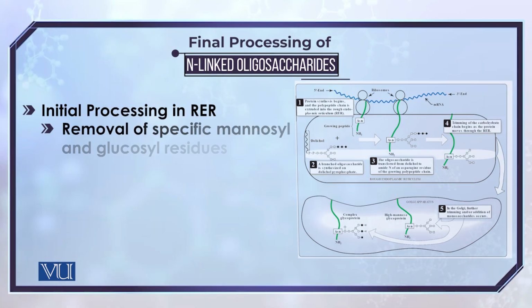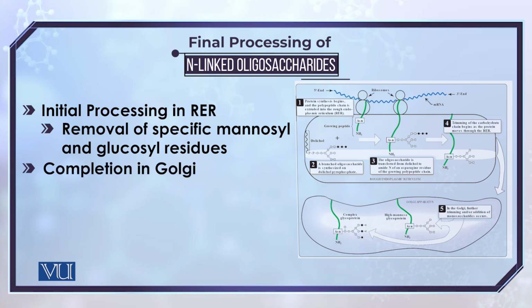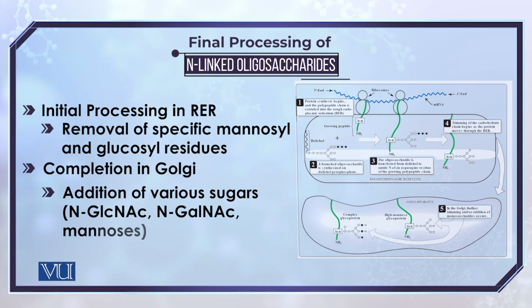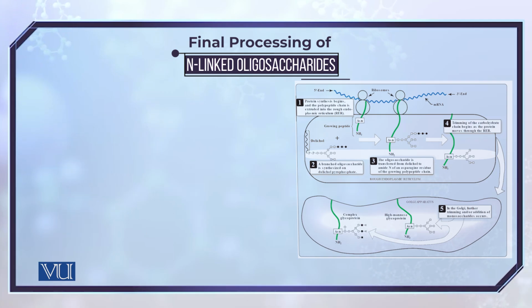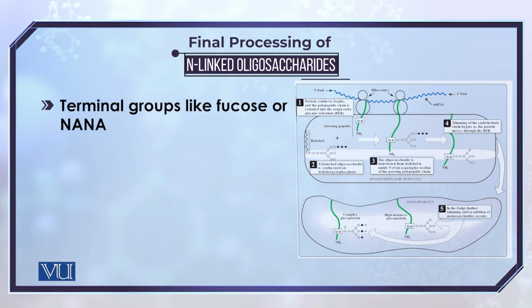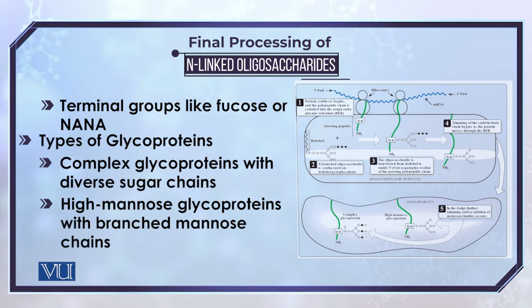The initial processing of the glycosylated protein takes place in the rough endoplasmic reticulum, while the further modification takes place in the Golgi bodies. Further modification means that the additional residues which are not needed are removed, and then those are added which give it the final shape, the final form. For instance, NANA or certain residues of mannose and so on, so that finally the glycosylated protein is in its final active or functional form.